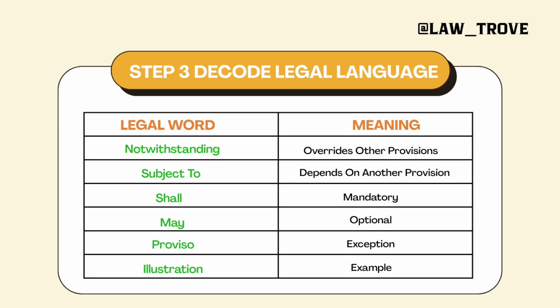Which means if there is a fight between this particular section and some other section, in which let's say the statute says notwithstanding whatever is mentioned in section 32 of, let's say, XYZ Act, here this particular clause will win against section 32 of the Act. So this is what notwithstanding means. Now second is subject to. Subject to means you are subjecting your particular section to some other section or clause or act.